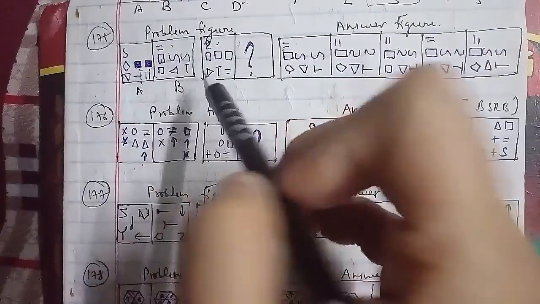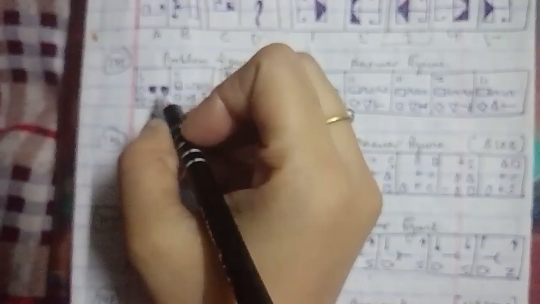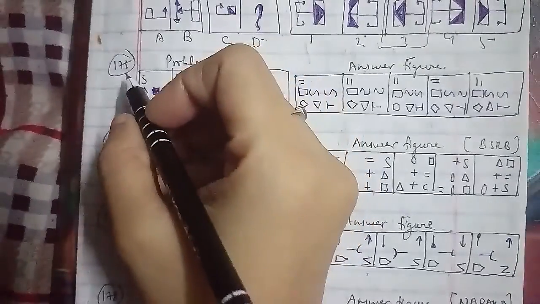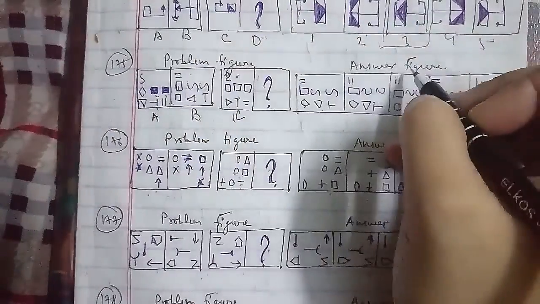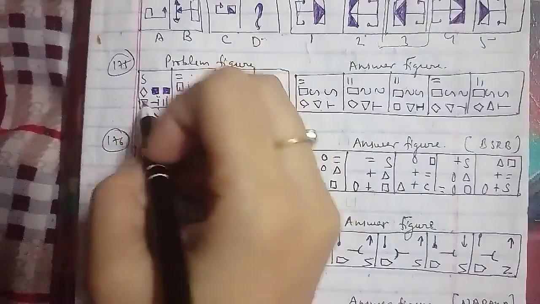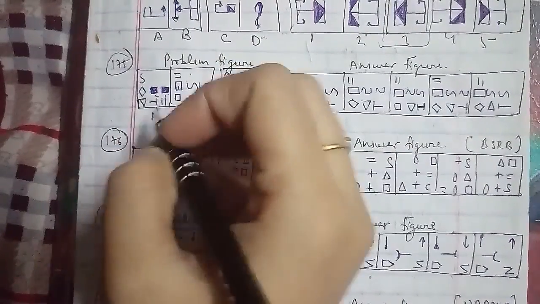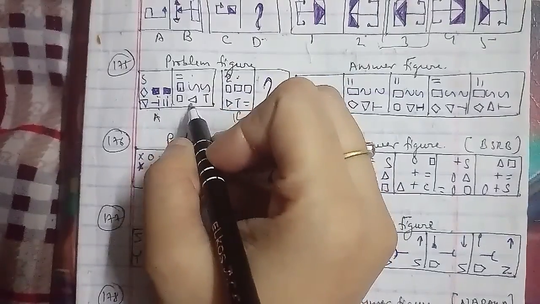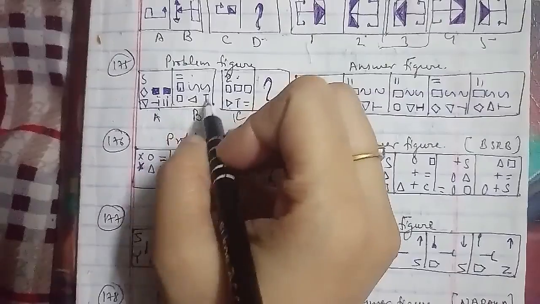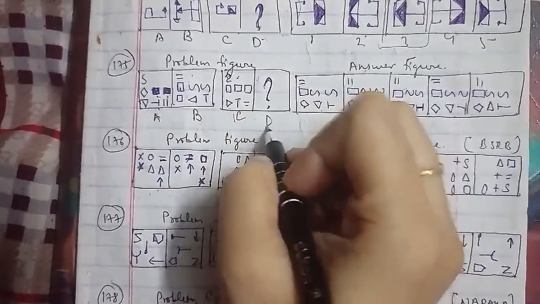In the C figure here, so here we go ahead with the 175th question of the session, which is your problem figures, and these were the answer figures as well, which is S, rhombus and shaded rectangles, triangles that has been named as A, as I told you, equal rectangle, and then of course the square, the triangle, and S and T, that is your B, as I told you. This is C, and the D we have to find out.